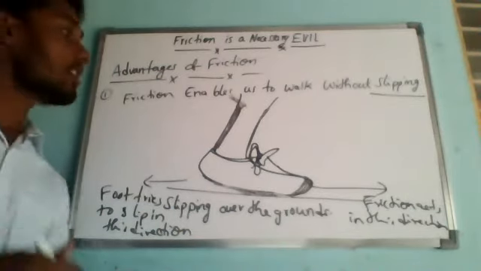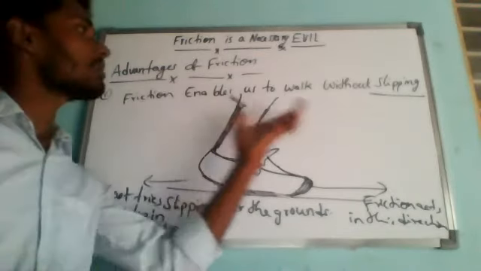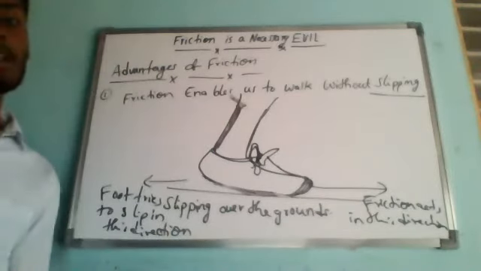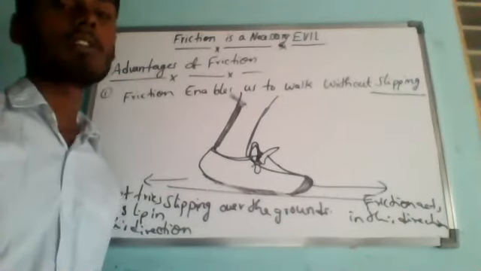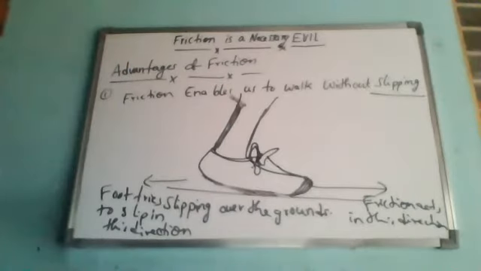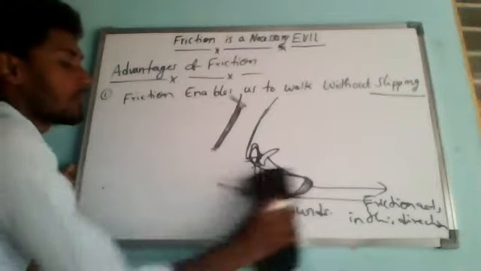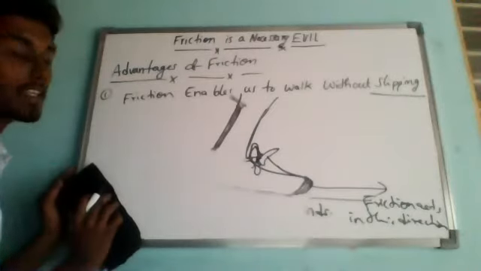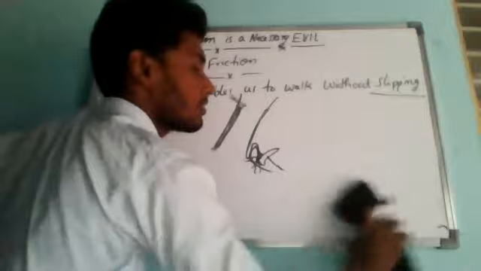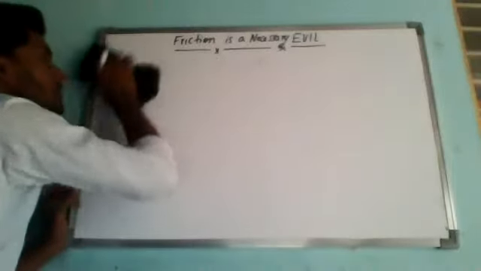So that is the first advantage of friction: friction enables us to walk without slipping. The next advantage is that friction enables a car to move on the road without skidding. You may have heard of accidents where people fall down with a bike or car skidding. Skidding means that due to decreasing friction, or because the road became much smoother, an accident may occur.